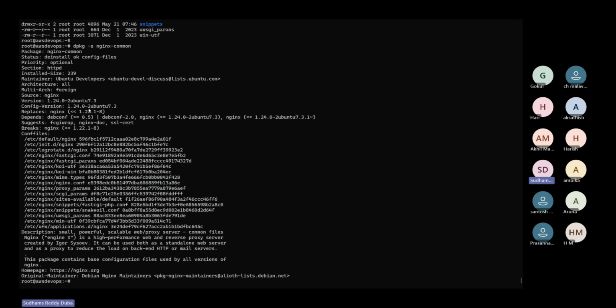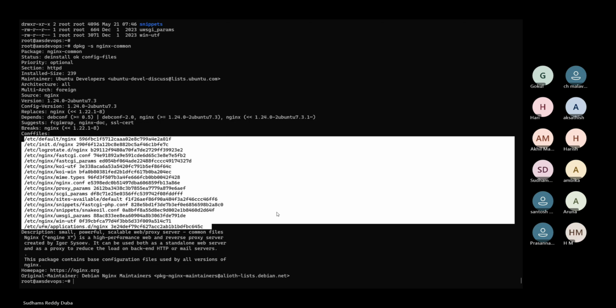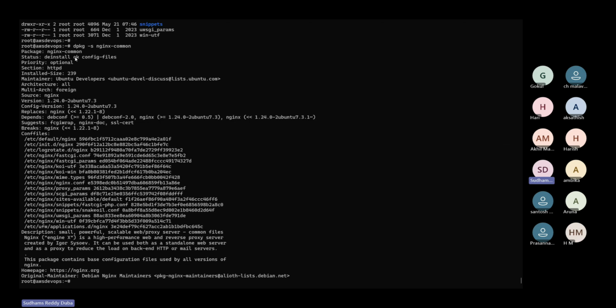What is it trying to say? See, these are configuration files which are not removed. Here we can see deinstall ok config-files. What does it mean? The package got removed, but the configuration files are still available for this package, which have not been removed. To show you this example, I have installed Nginx.